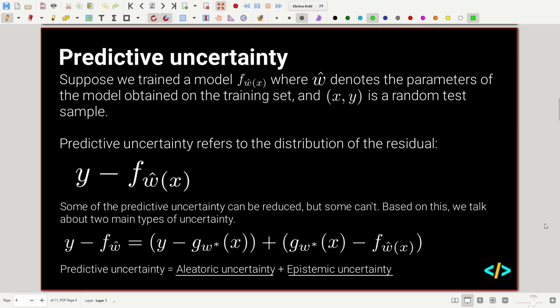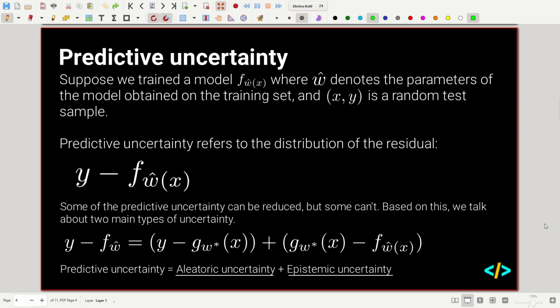But we can also split uncertainty into two different types. We can model predictive uncertainty as y minus f of w hat of x.